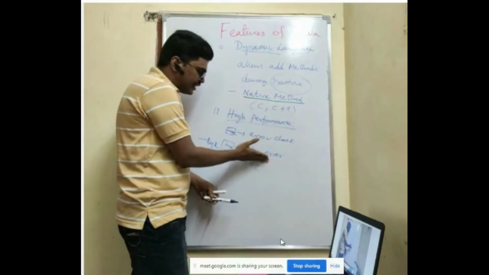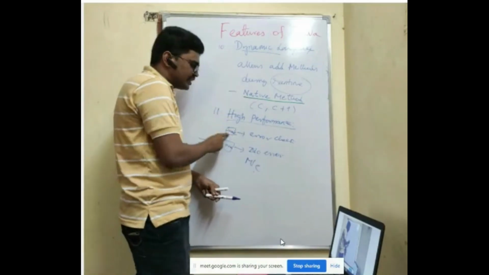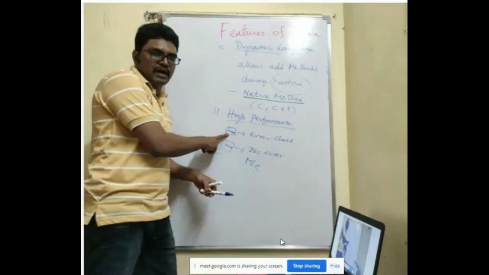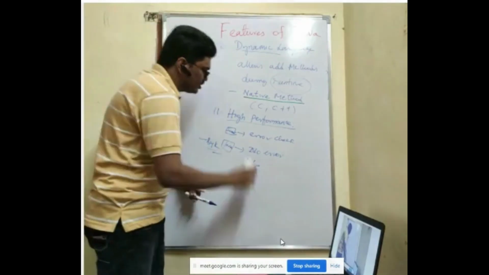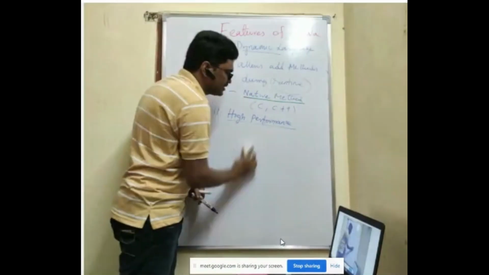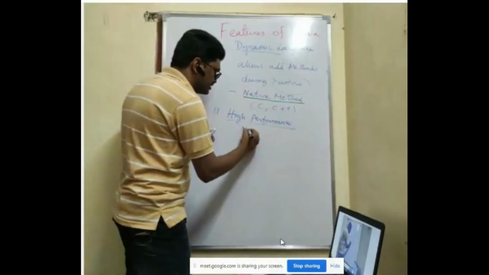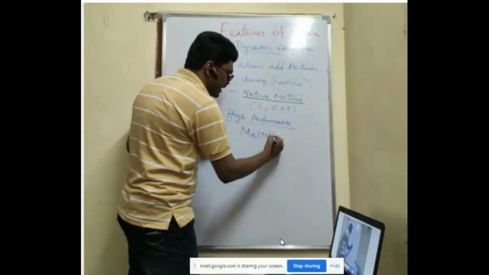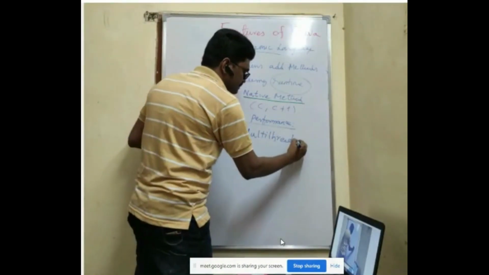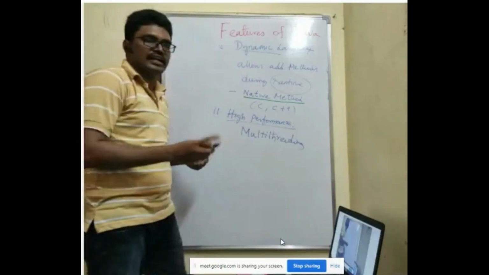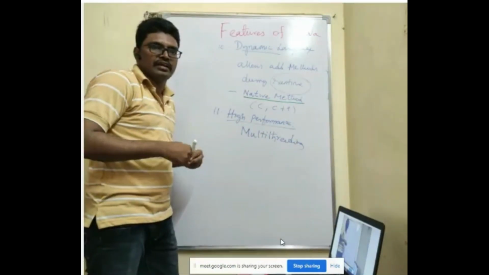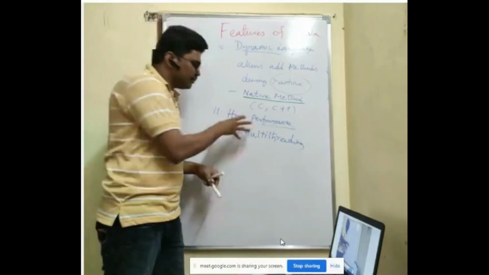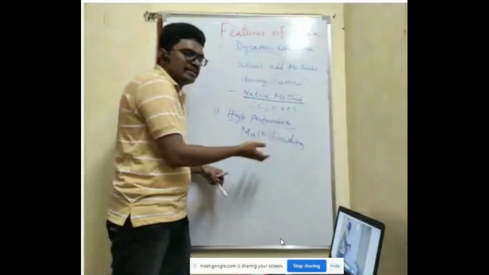No error checking is done in interpretation. Error checking will be done only in the compilation part. So that is what you can say. But how Java is high performance, the main reason, we already discussed a few minutes back, is multi-threading. Because of multi-threading, Java has high performance. Is that right? What are we doing in multi-threading? We are executing